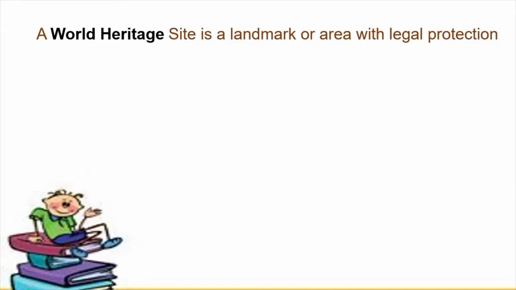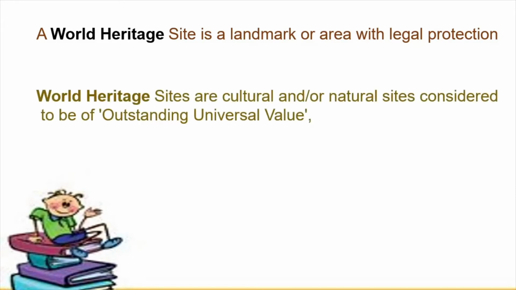There will not be too many restrictions on you, or too many rules and regulations about not touching certain places, not going close to certain places, etc. But if you go to a World Heritage Site, there will be some kind of restrictions on you. Why? Because that particular area is a landmark, and therefore it has got legal protection. It is protected by the law of that particular place.